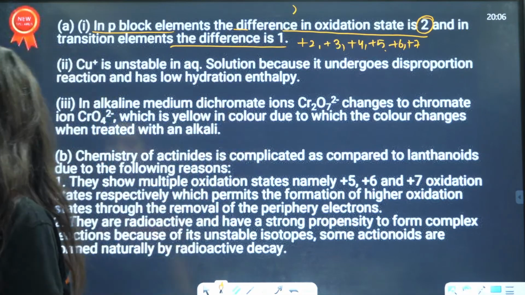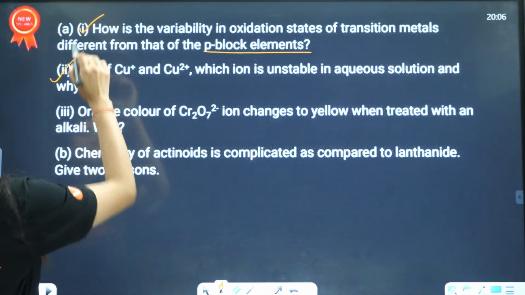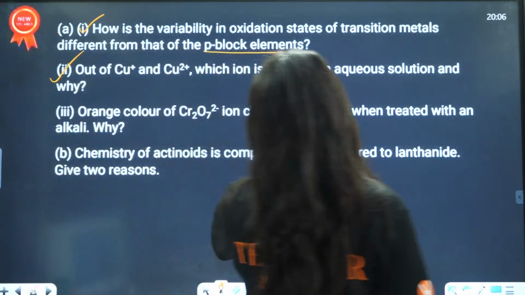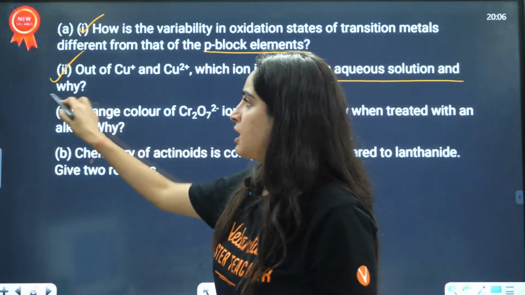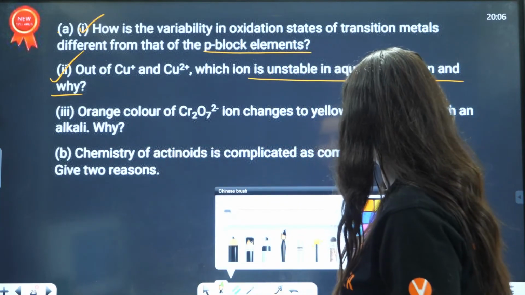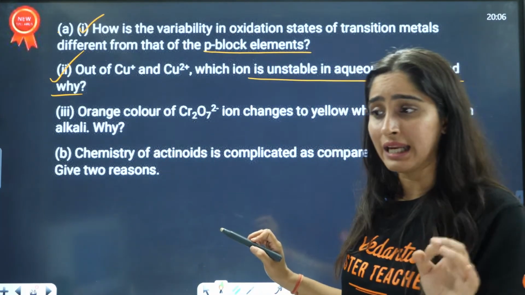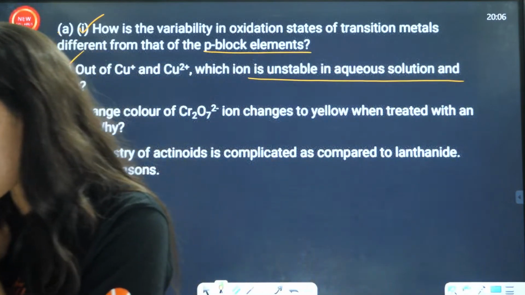That is the difference. Next question is, out of Cu positive and Cu2 positive, which is unstable in aqueous solution, and why? Now, this is a question from the disproportionation reaction mentioned in your NCERT, right?